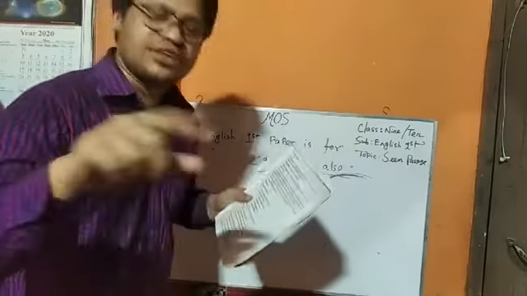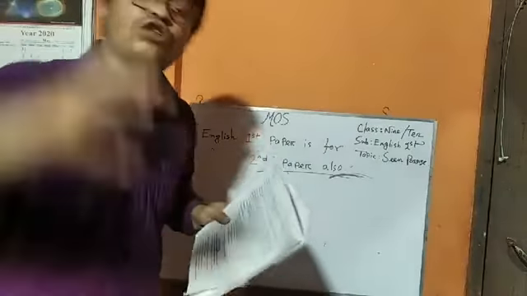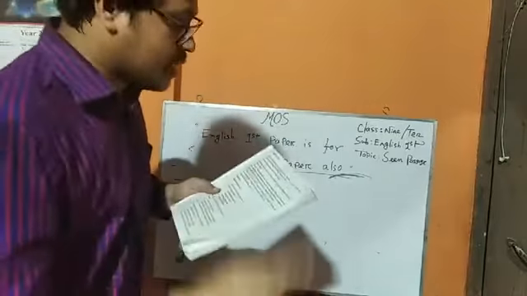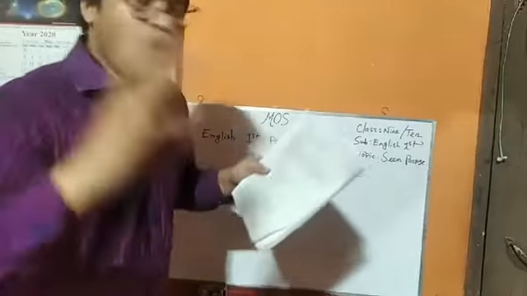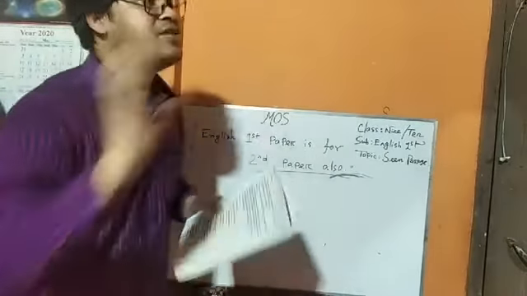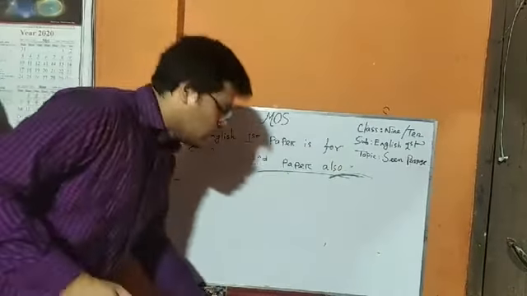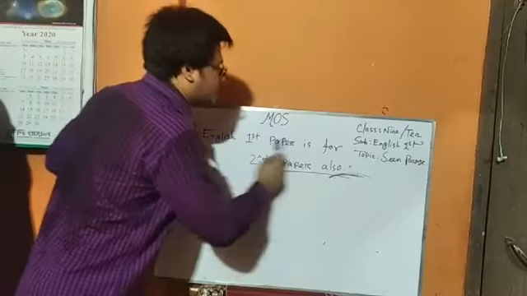Okay, number 3 homework. Page number 43. No more. Please wait, shouted the boatman. It is also a direct narration. You just change it into indirect also. It is your homework. Number 4. Oh no, what happened then? asked the teacher. This is also a direct narration. You just change it into indirect. All this is your homework. Okay, my dear student, that is why we can say English first paper is for second paper.